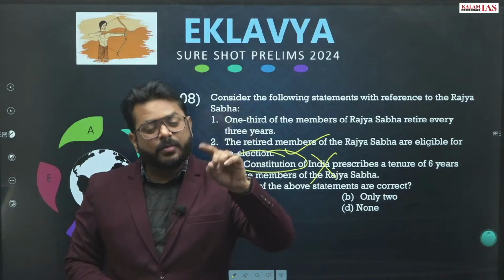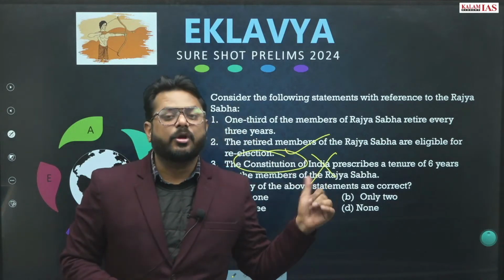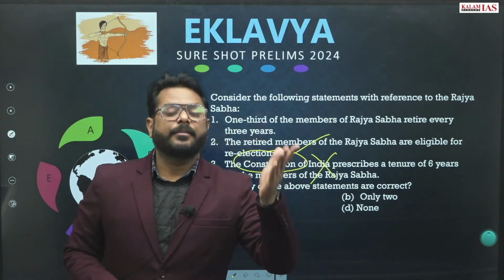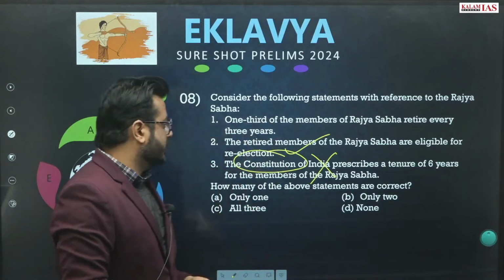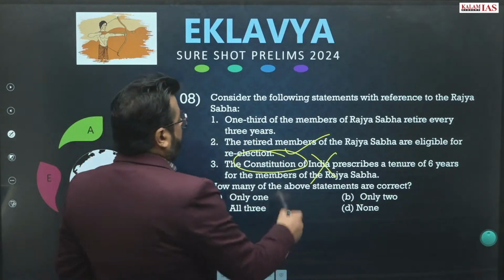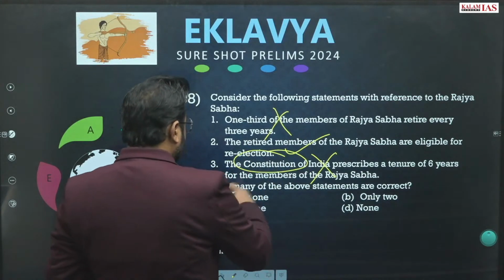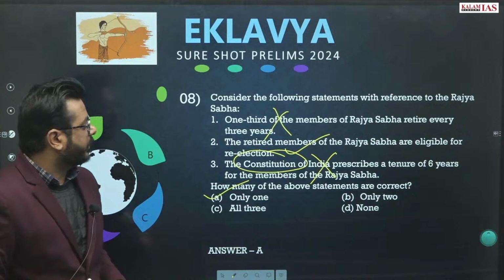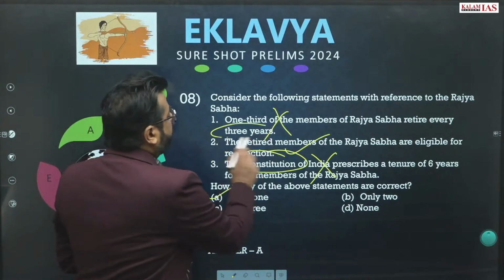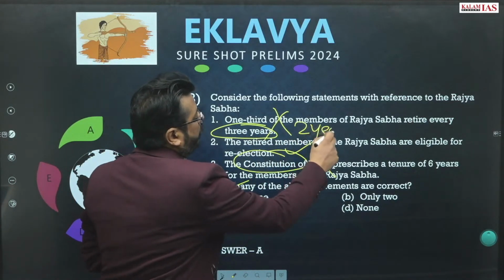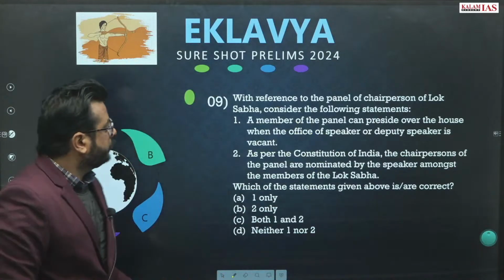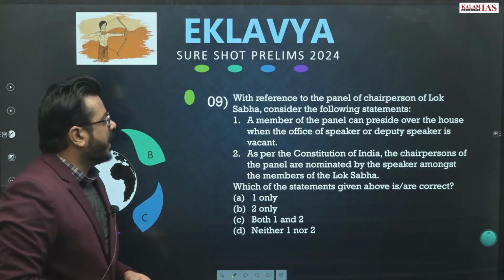So that 6 can be easily divided by 3, because one-third members will be new members after 2 years, right? So this statement is wrong. Only 2 is correct. So A will be the answer, because here not 3 years, it will be 2 years. Question number 9.